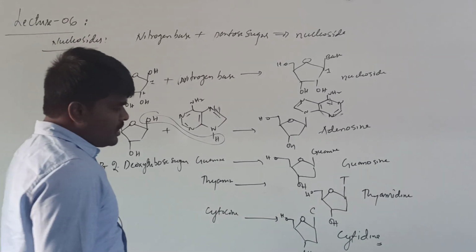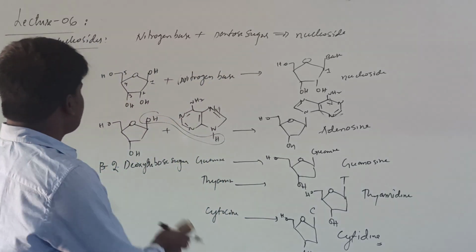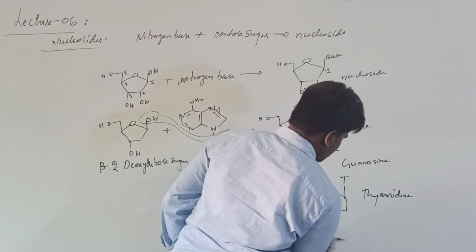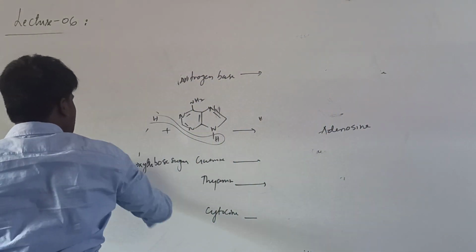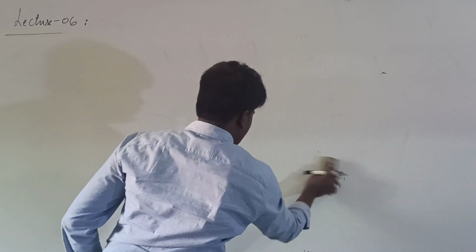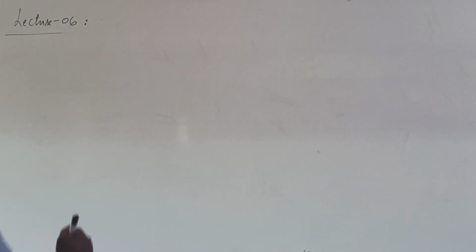If you are talking about the nucleotides, let us see the nucleotides. What is meant by the nucleotides? If it is clear so far. Nucleotide.